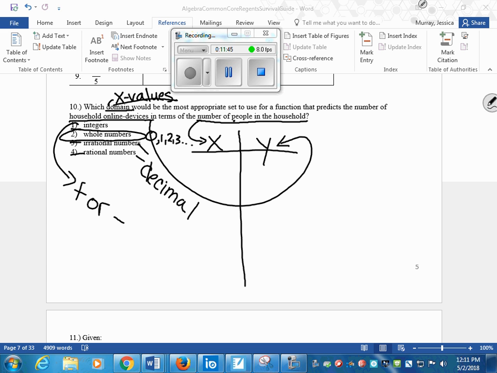Whole numbers can only be positive. Can you have a negative amount of people? No. So integers have to be out because we're not considering the negative portion. Whole numbers are from 0 on, the counting numbers. And this is how they trick people on the Regents exam.